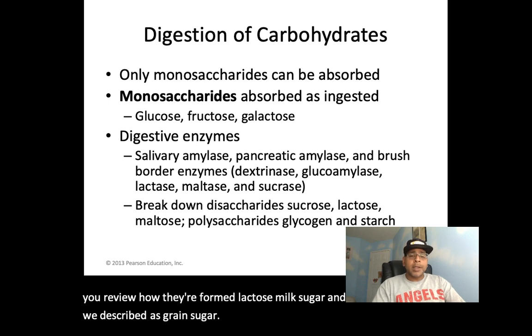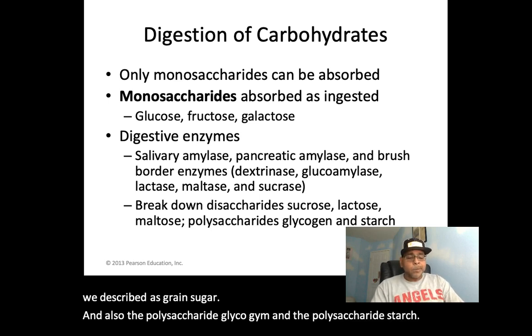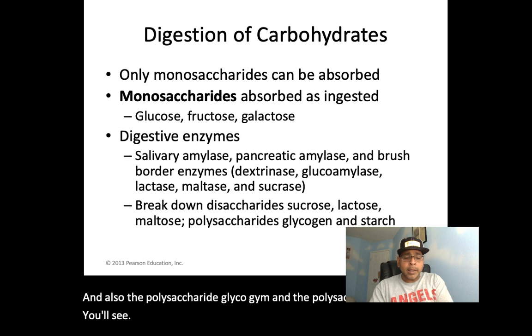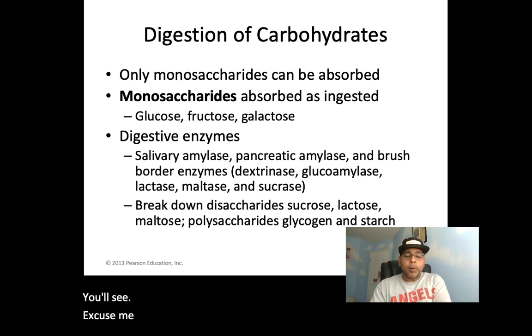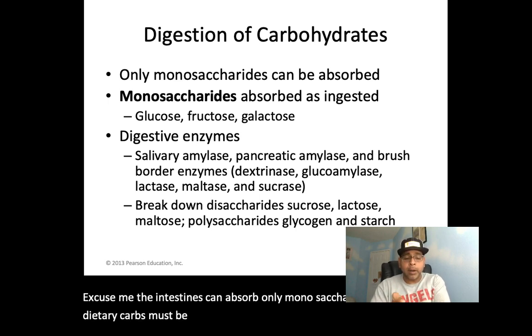Also the polysaccharides glycogen and starch. The intestines can absorb only monosaccharides. Therefore, all dietary carbs must be digested to monosaccharides to be absorbed.